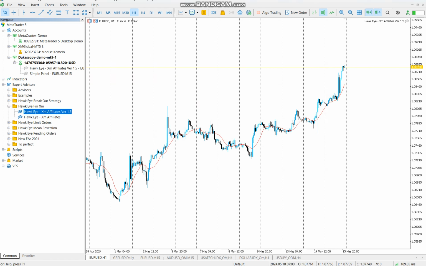You're done. The robot is ready to trade. Always make sure this button is enabled. You are done. You can just wait. Let Hawkeye print money for you.